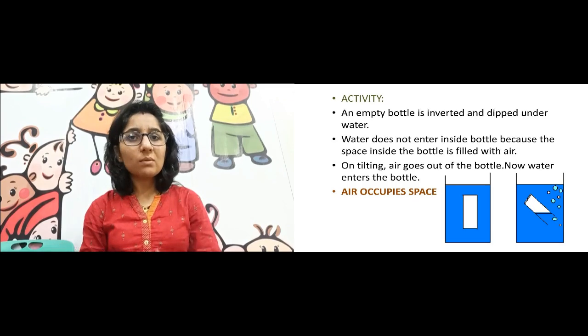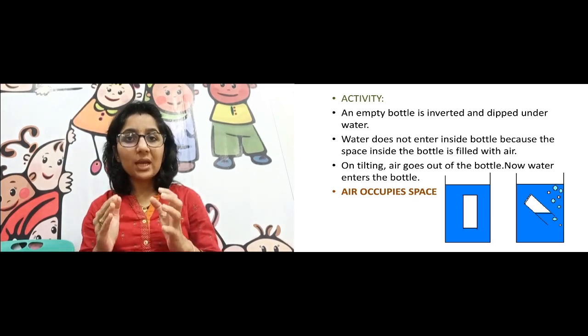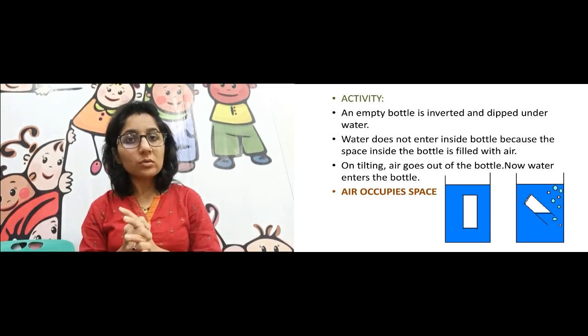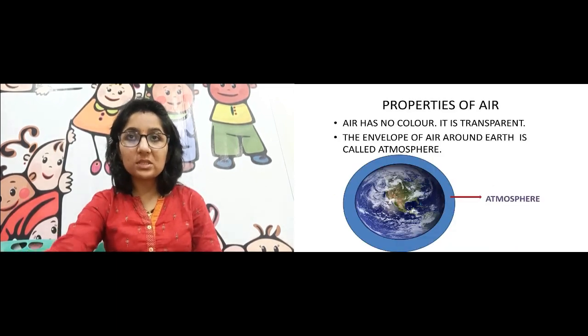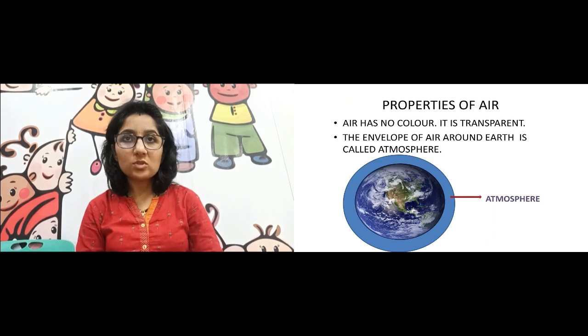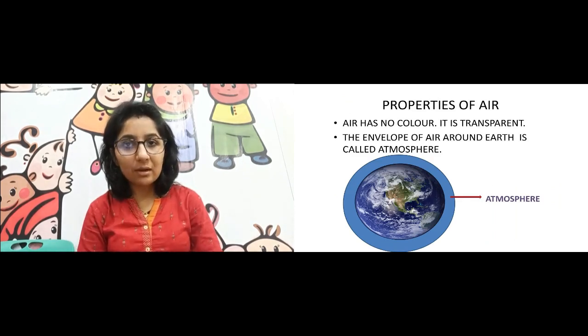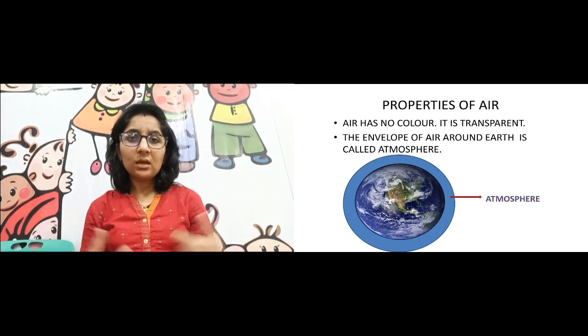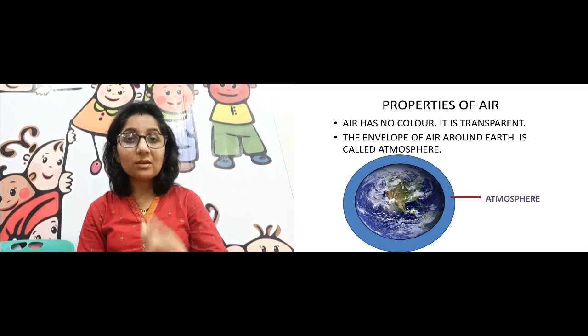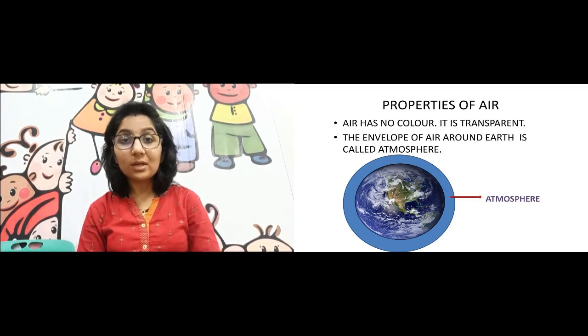You must have seen that in the packets we fill, there is air, and that also occupies the space. So that is what it means, air occupies the space. Then let us see some properties of air. As I said, the air does not have any smell, it does not have any color, and it is transparent. Of course, the air that is everywhere is transparent, that is why we can see the other objects. Otherwise, we would not be able to see the objects if air were not transparent.